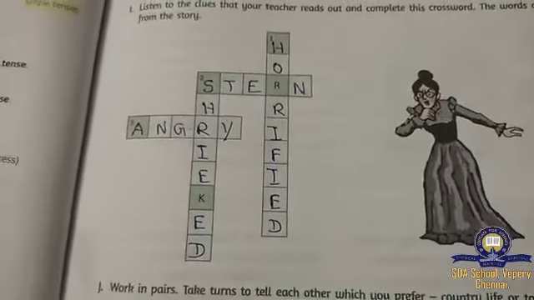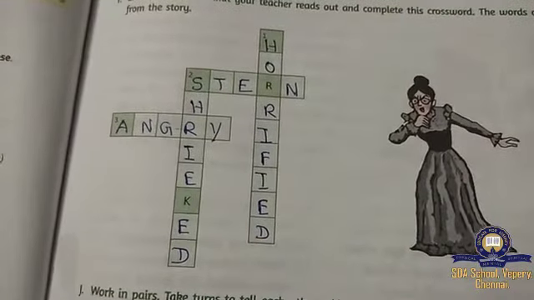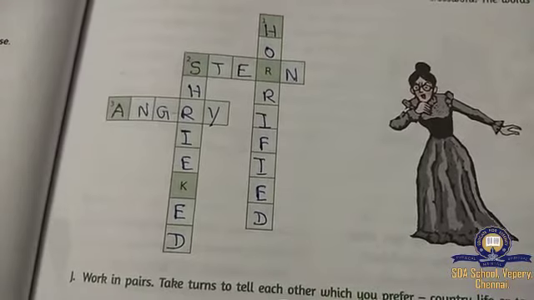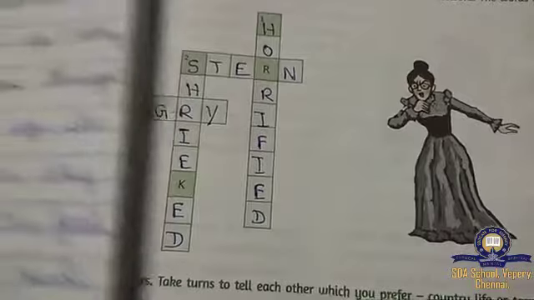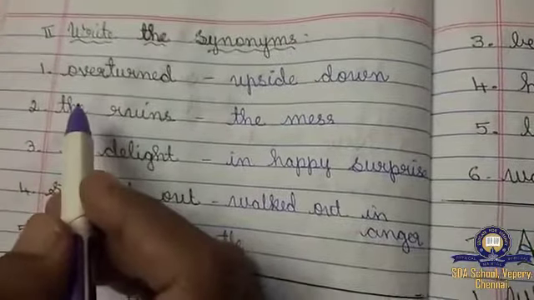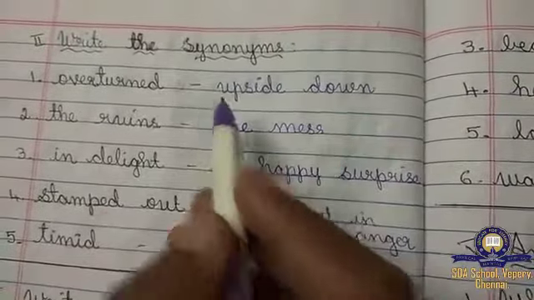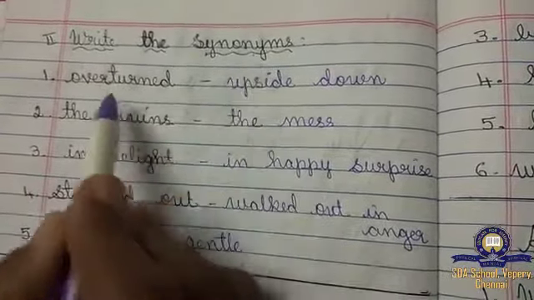Okay, children. Now I will go to the synonyms and antonyms, and the question answer I will send you in the WhatsApp. Okay, children. Now we'll see the synonyms. What you have to do while writing itself, you have to pronounce the word and you have to write, children. If you say and write, it will be very easy for you. Okay, children? Write the synonyms.